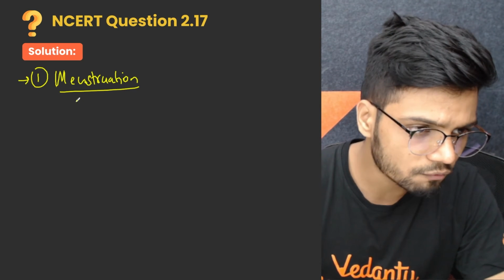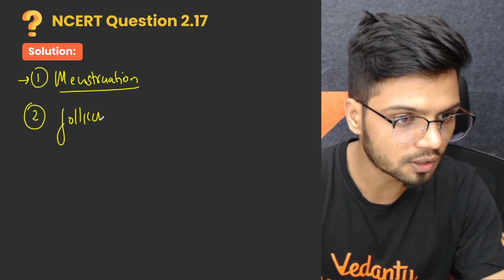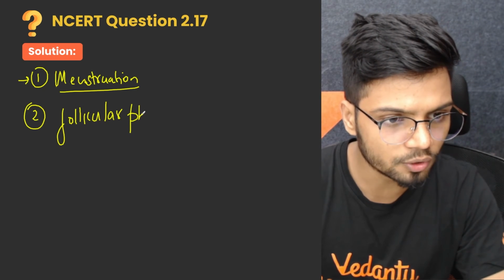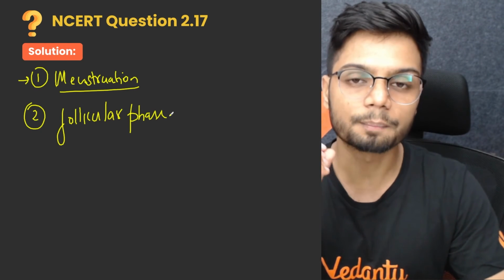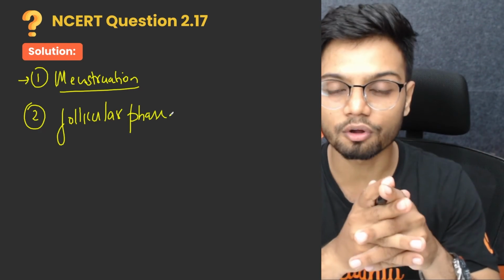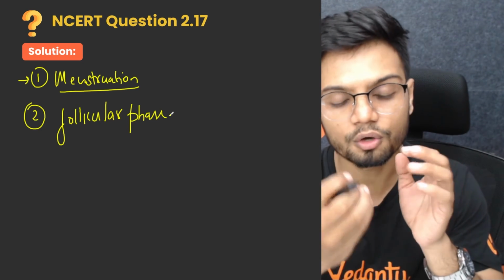Followed by this, we have the follicular phase. During the follicular phase, the primary, secondary, tertiary and Graafian follicles start to develop. All this development of the follicles is called the follicular phase.